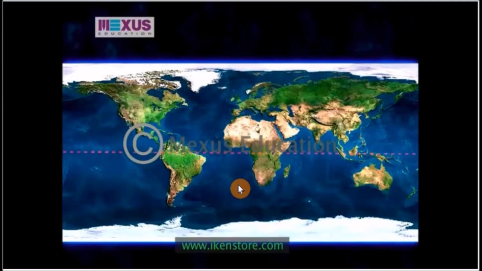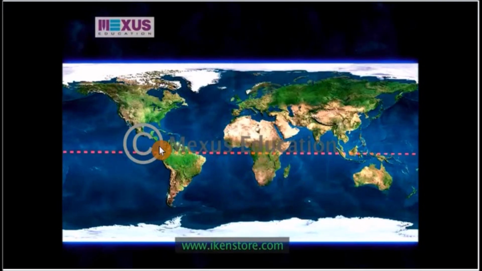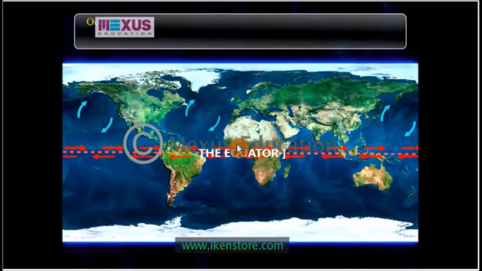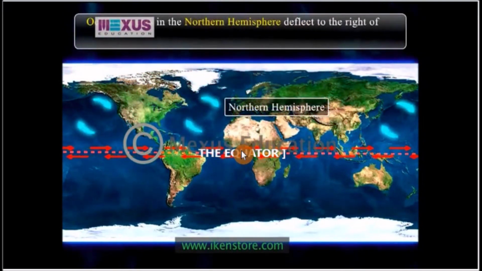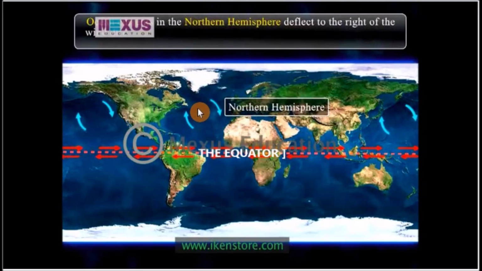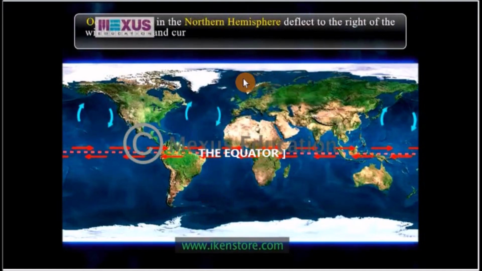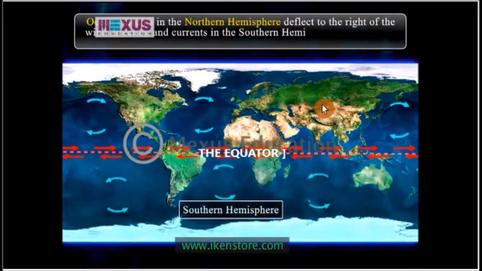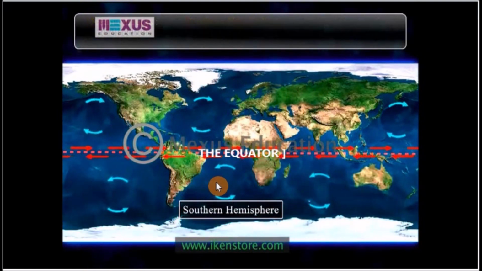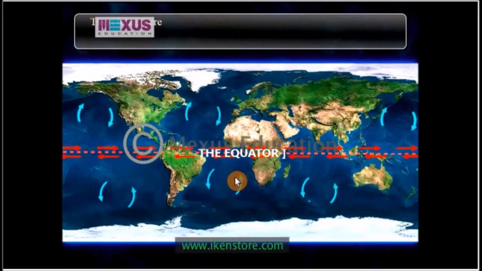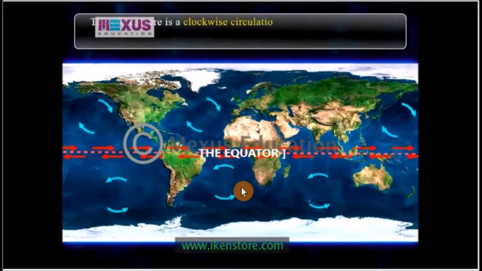So let's look at this diagram. This is the equator. And the equator, I said earlier, has divided the globe into two equal halves, that is the northern hemisphere and the southern hemisphere. So as the Earth rotates, all planetary winds and ocean currents in the northern hemisphere deflect in a clockwise direction, and all planetary winds and ocean currents in the southern hemisphere deflect in an anti-clockwise or a counterclockwise direction.